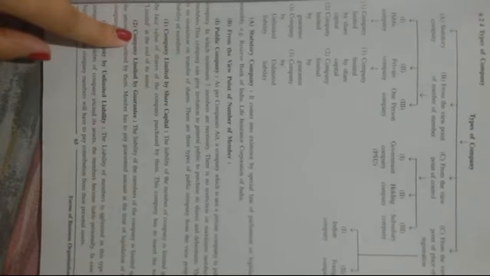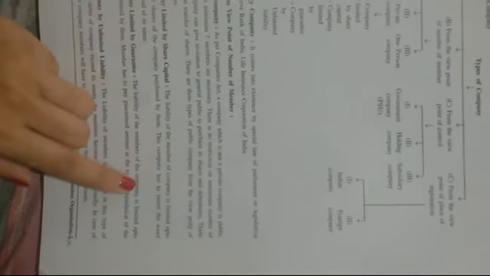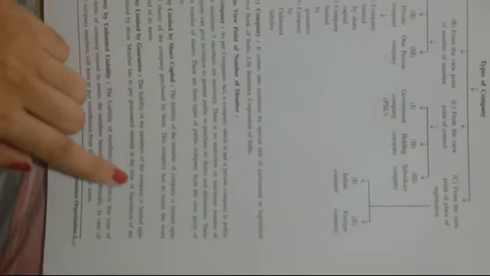Then second type is company limited by guarantee. That means the liability of the members of the company is limited up to the amount guaranteed by them. Members have to pay the guaranteed amount at the time of liquidation of the company.